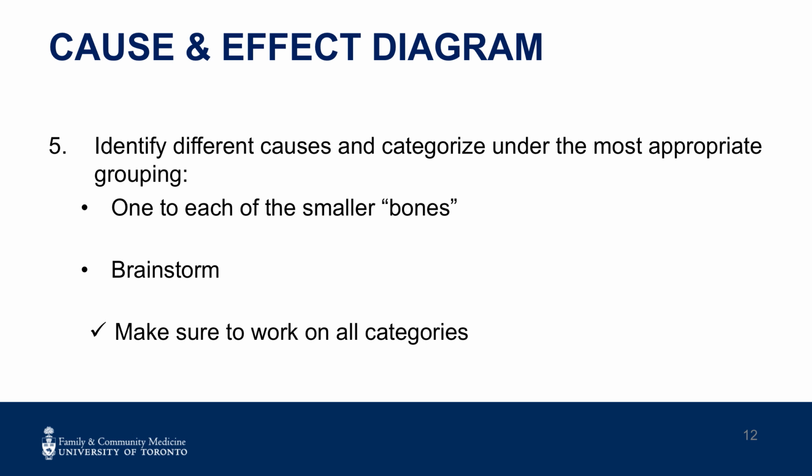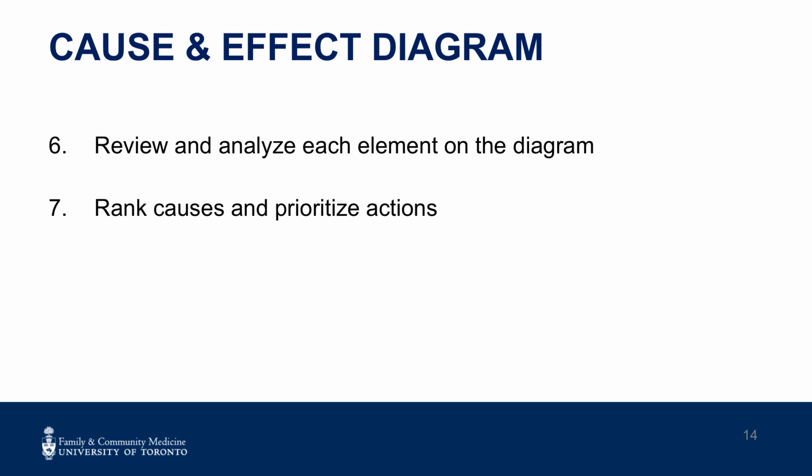Identify different causes and categorize under the most appropriate grouping, one to each of the smaller bones. Brainstorm. Make sure to work on all categories. Once you have the diagram completed, you can review and analyze each element on each of the bones. Ranking the causes and deciding on action is the last step in the cause and effect diagram.